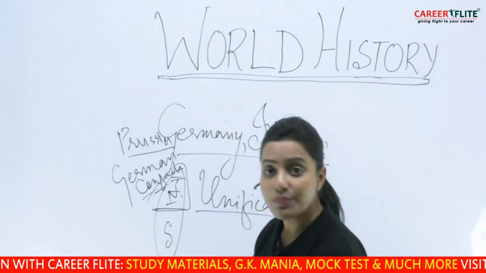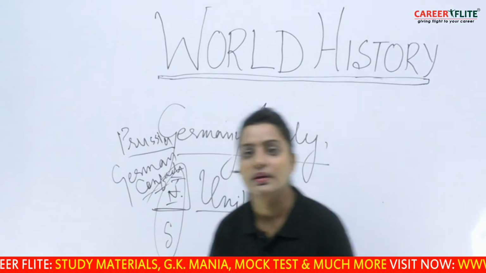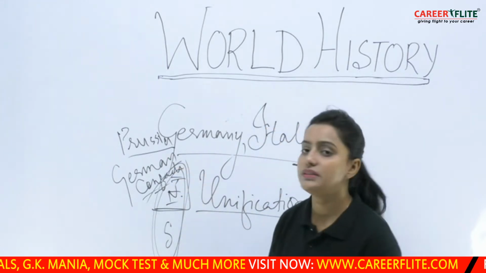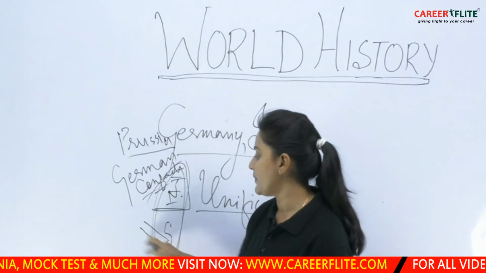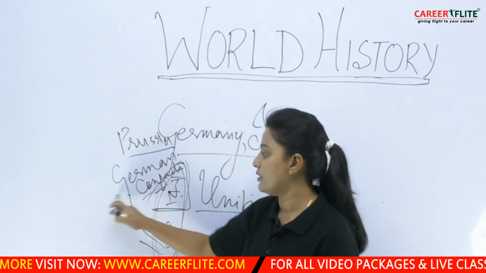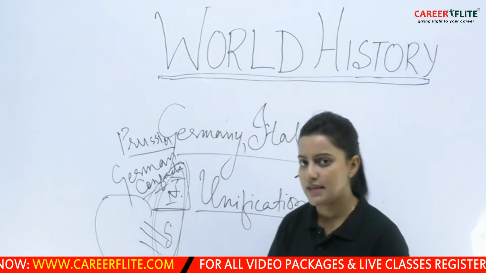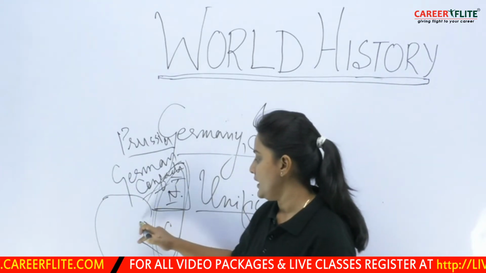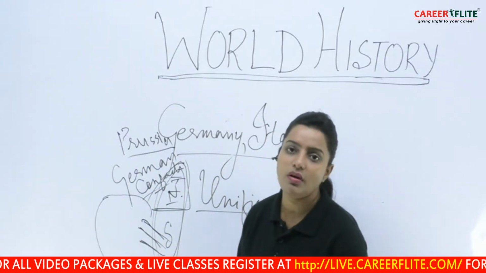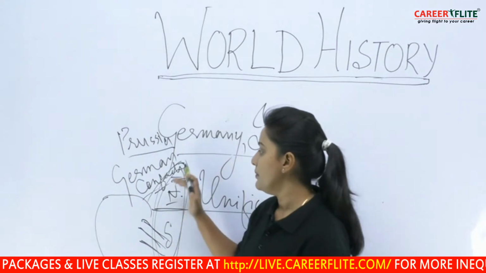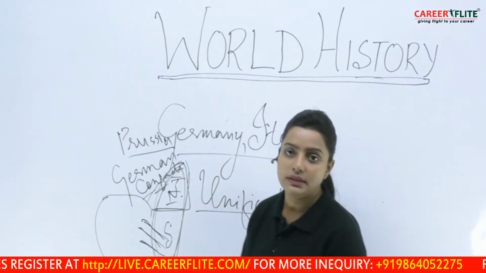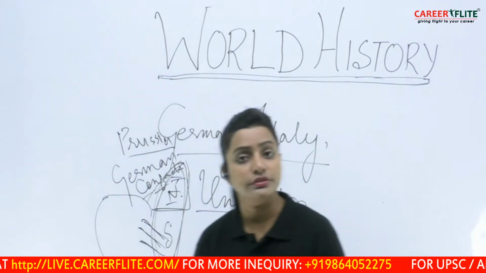This Franco-Prussian War led to the unification of the entire Germany, because France had some influence over the southern part. When Bismarck defeats France, the influence of France over the southern territory ends. Therefore, Bismarck unifies the entire Germany into one unit. So, unification of Germany takes place.